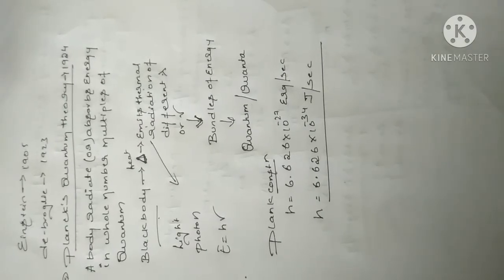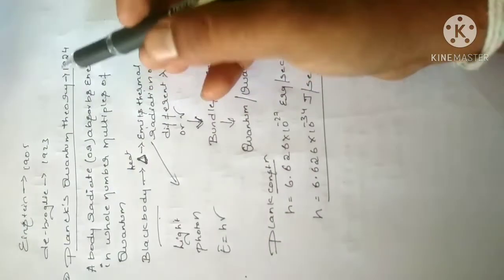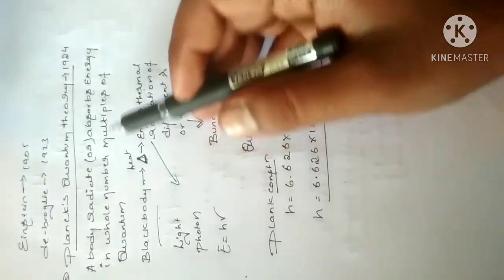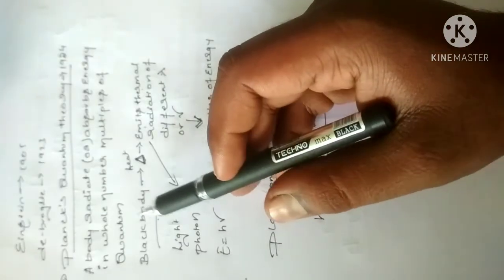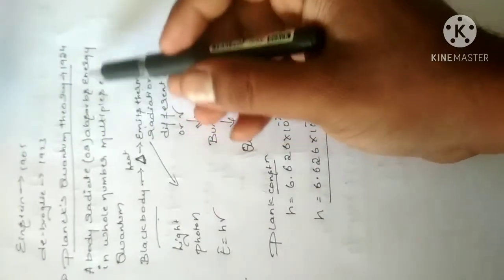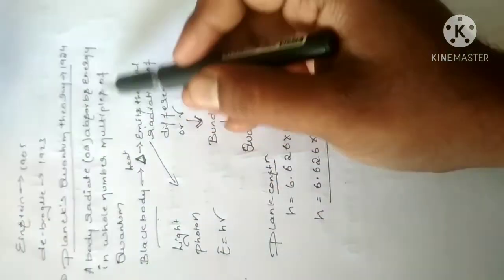Okay. And when we come to Planck's quantum theory in 1926, a black body radiates or absorbs energy in whole number multiples of a quantum. Black body radiates means it loses energy, correct? It loses or absorbs energy in whole number multiples of a quantum.